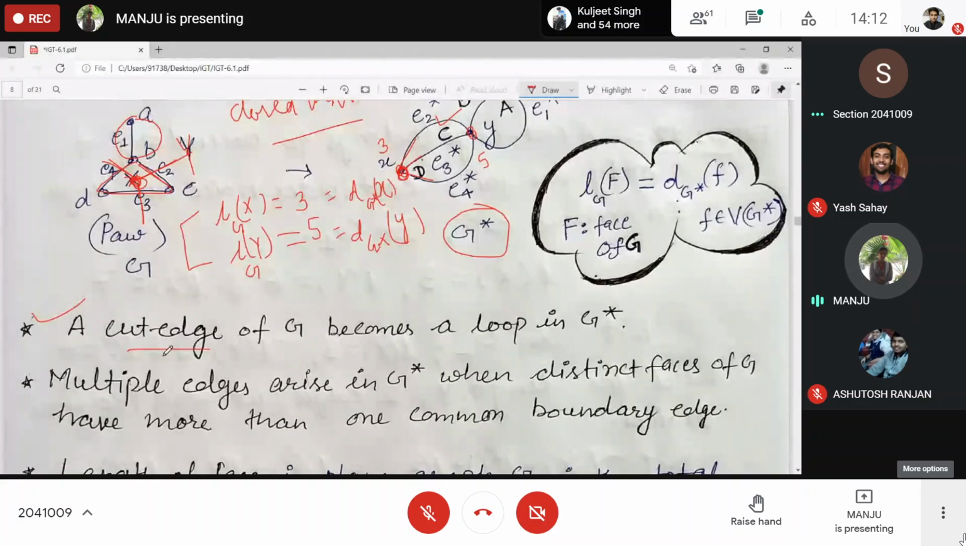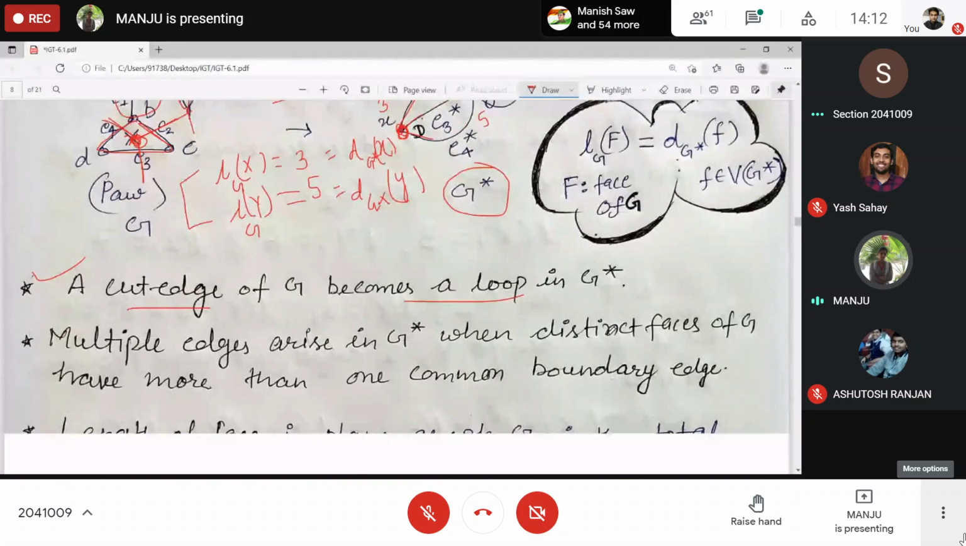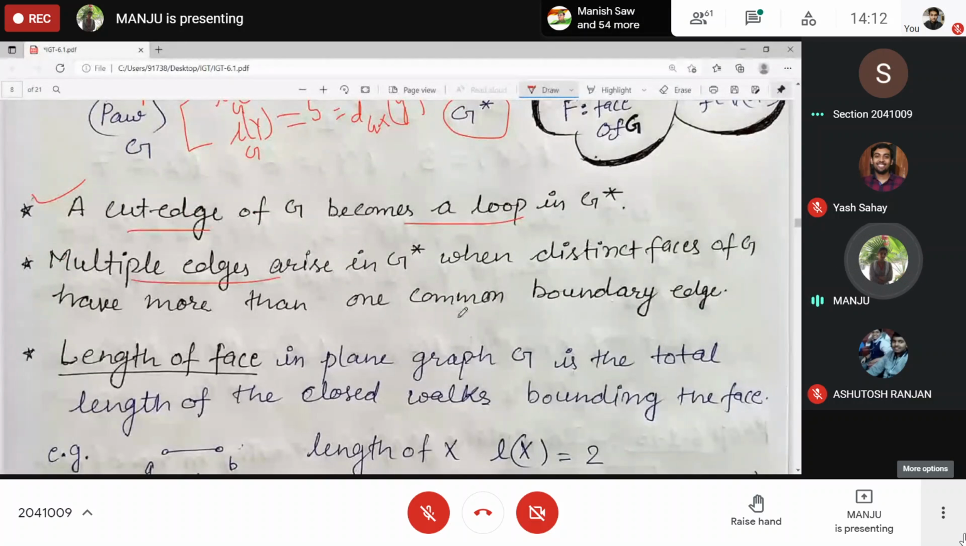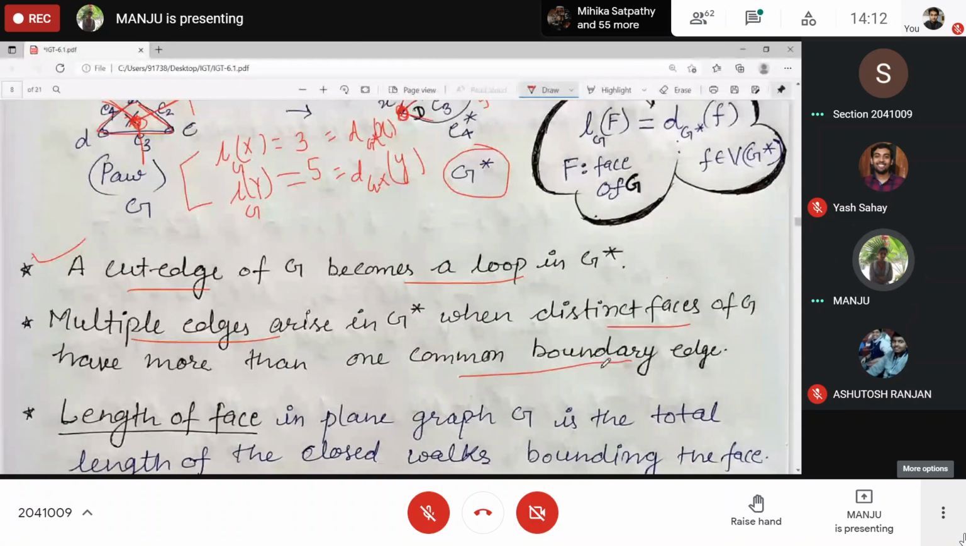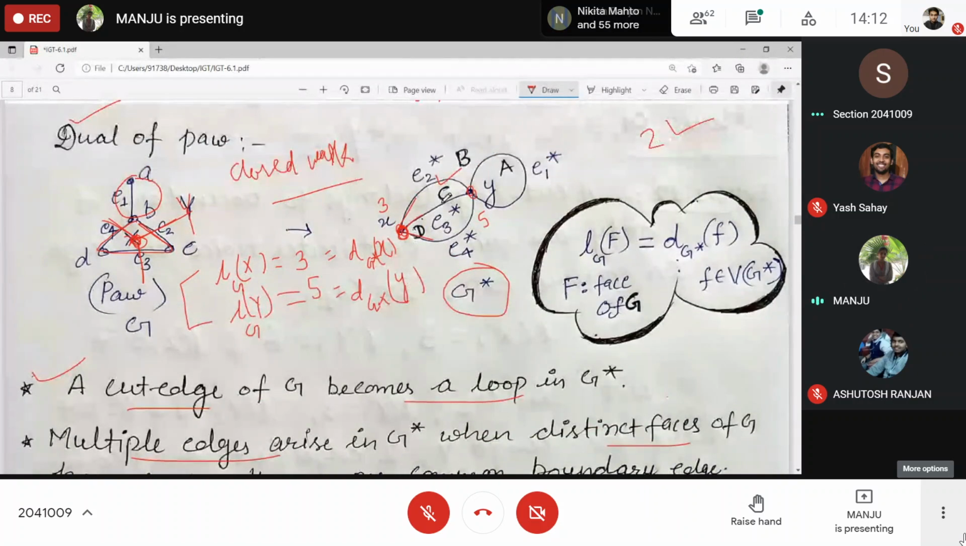This I already told you. Every cut edge becomes a loop in G star and multiple edges come from the common boundary edges. Whenever distinct faces, in this case X and Y, have more than one common edge, then multiple edge formation will occur, right? And whenever there is only one edge, then one edge.